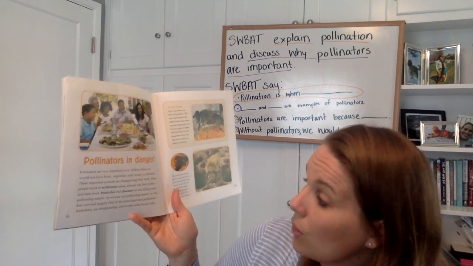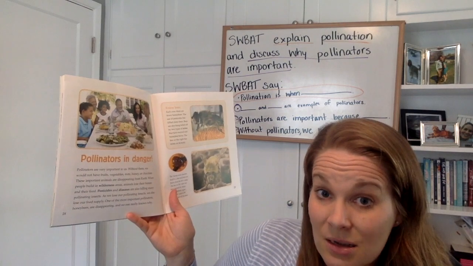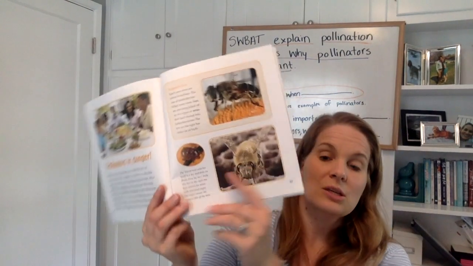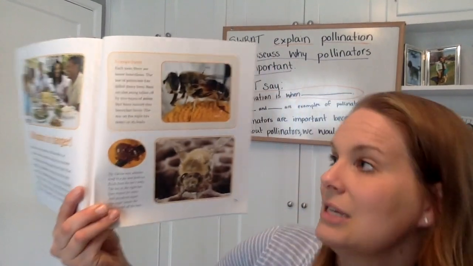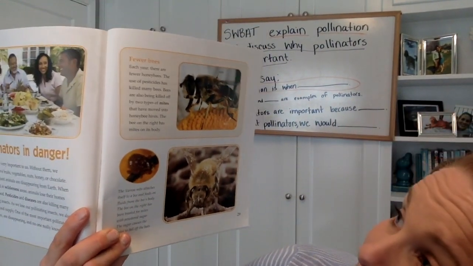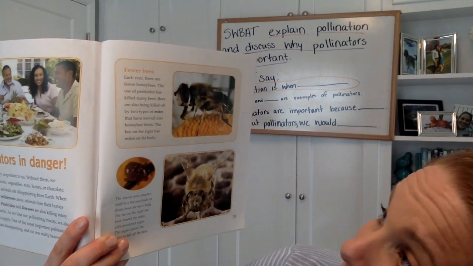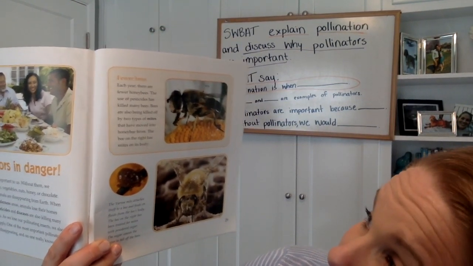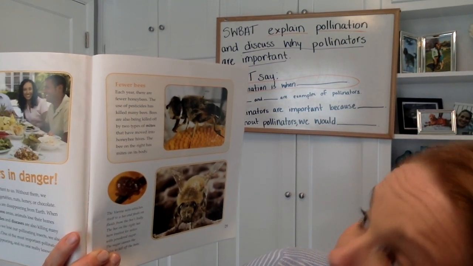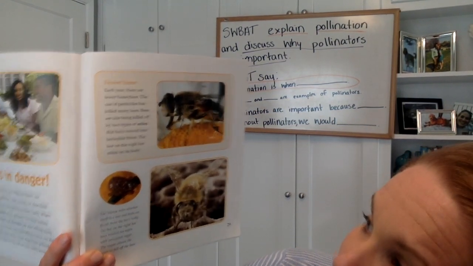One of the most important pollinators, honeybees, are disappearing and no one really knows why. So this last page is all about how the scientists are recording fewer and fewer honeybees. Let me read it. Each year, there are fewer honeybees. The use of pesticides has killed many bees. Bees are also being killed off by two types of mites that have moved into honeybee hives.